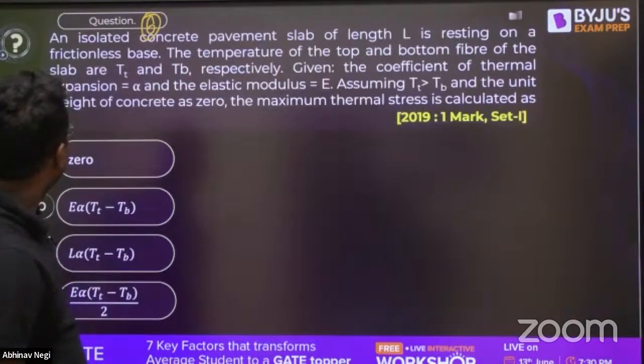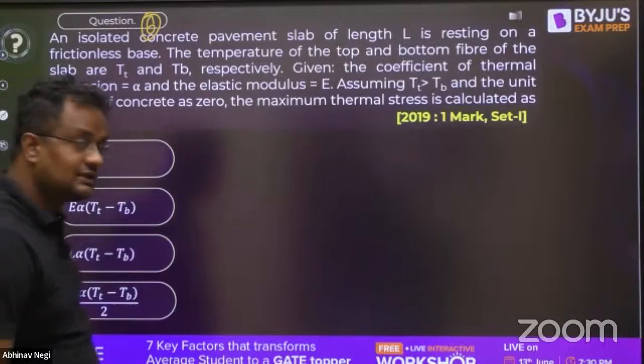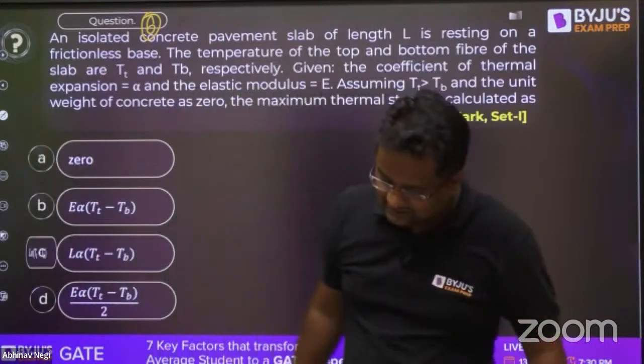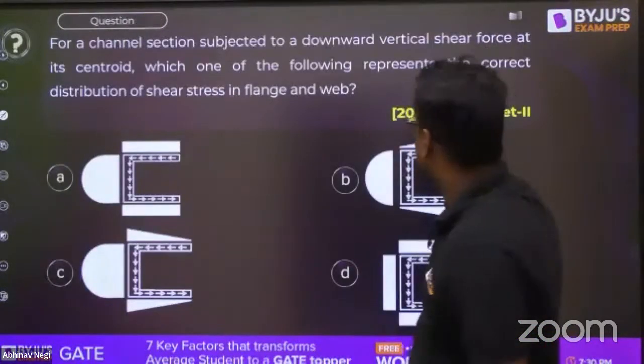Now come to question number 6. Sir has done this. Isn't it, sir? Dheeraj sir, you have done this, right? Yes, sir. Okay. Now let us go to another question.